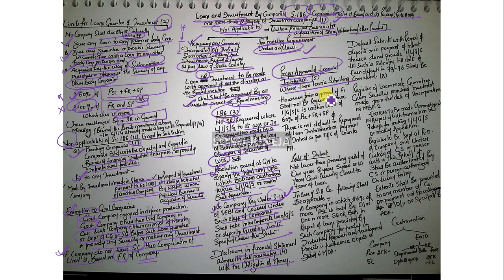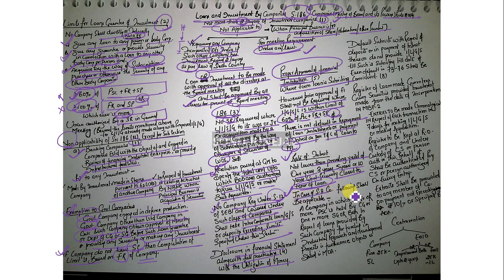However, it shall not be required if it's within the limit of 60% of paid up share capital, free reserve, and security premium, and there is no default in repayment of loan installments or payment of interest as per the terms and conditions of the loan to the public financial institution. The rate of interest shall not be lower than the yield of 1 year, 3, 5, or 10 year government security closest to the tenure of the loan.